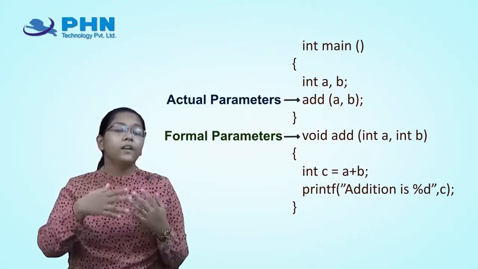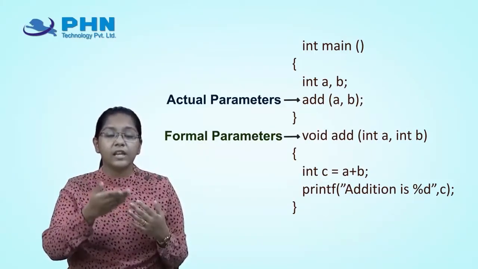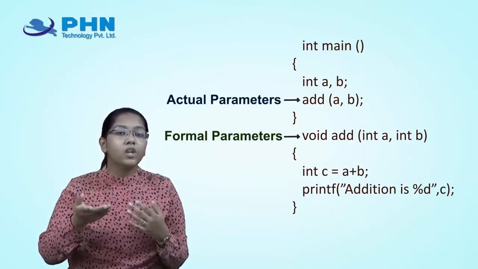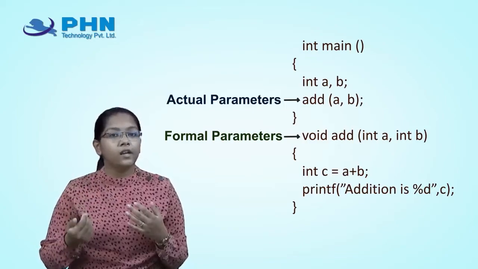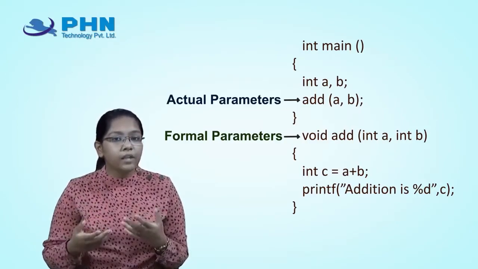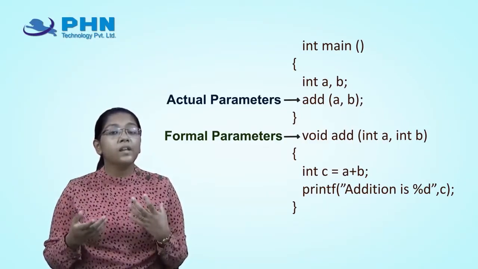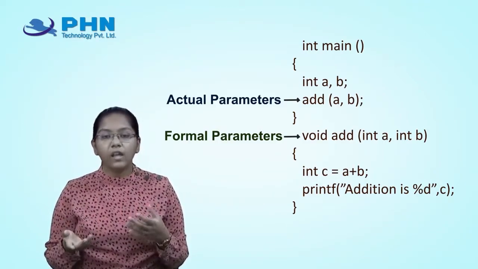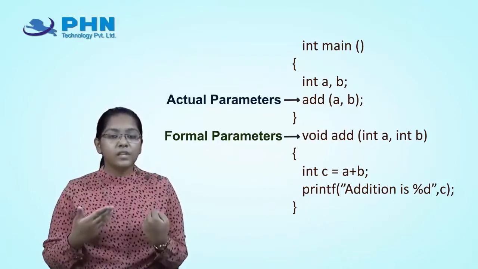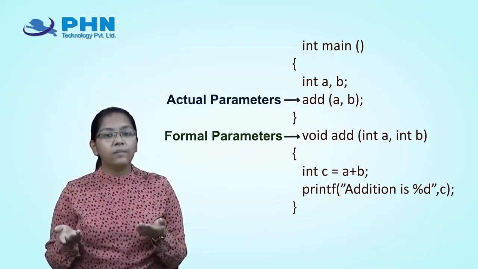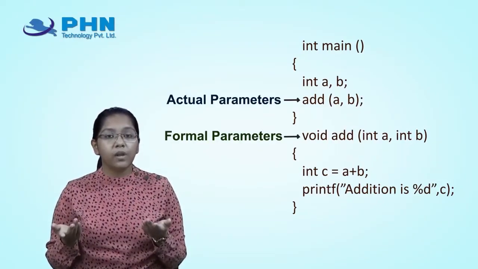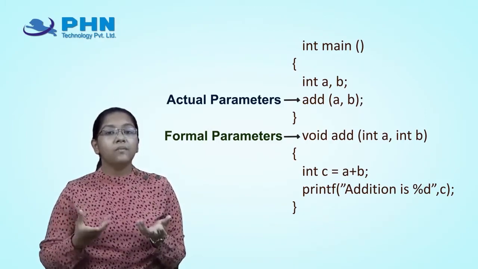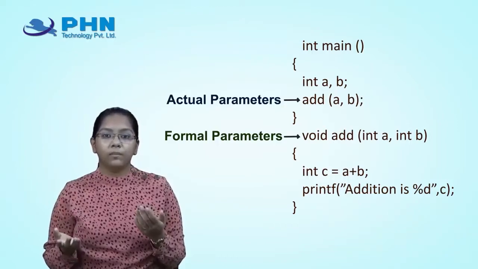If I change the value, let's say now to 20, 30, then the value of a and b is 20 and 30. Formal parameters are nothing but my local variables. The moment the scope is over, the variables are also destroyed. That's what a local variable is, so formal parameters can be compared to a local variable.